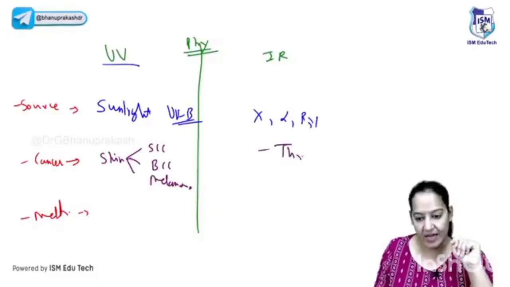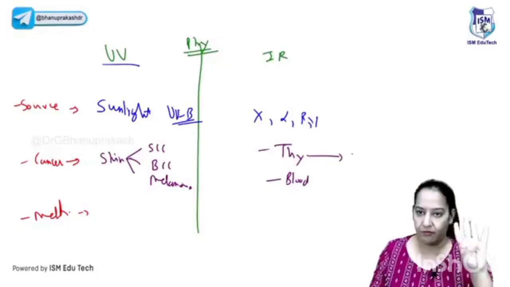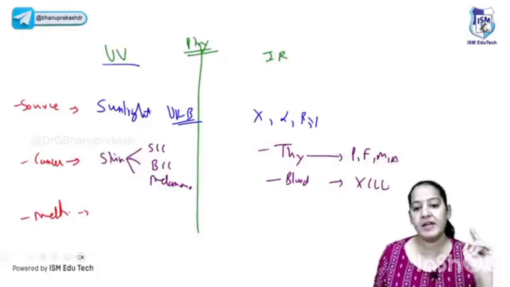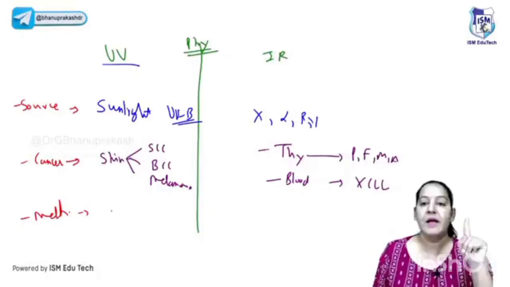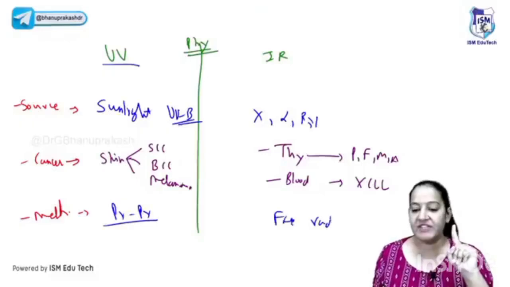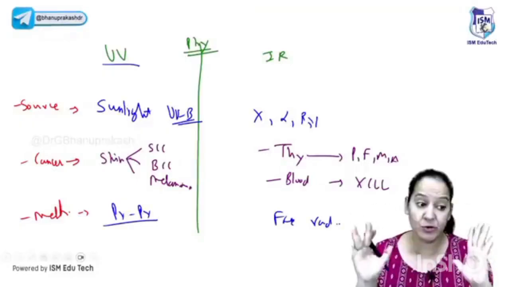Okay, and here it causes either thyroid cancer or blood cancer. The thyroid cancers are of four types: papillary, follicular, medullary, anaplastic, and blood cancer is all leukemia but never CLL. Right? Mechanism you have to tell me for both of them. Here the mechanism is pyrimidine dimer formation, which leads to mutation. Here the mechanism is formation of free radicals, which leads to mutation. So you get many MCQs based on physical carcinogenesis.